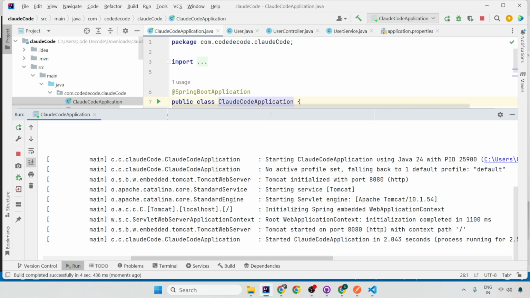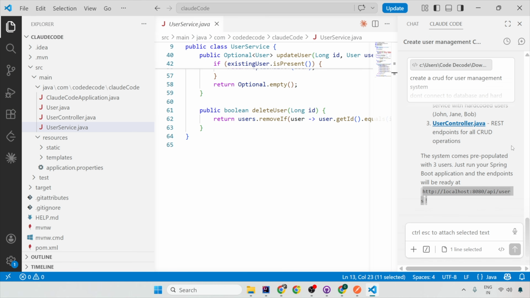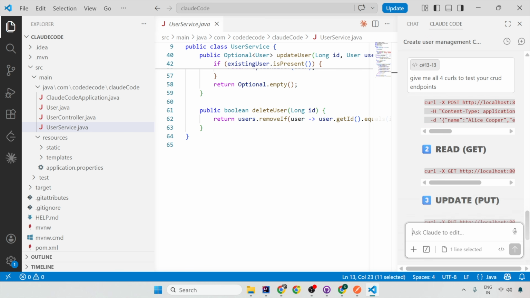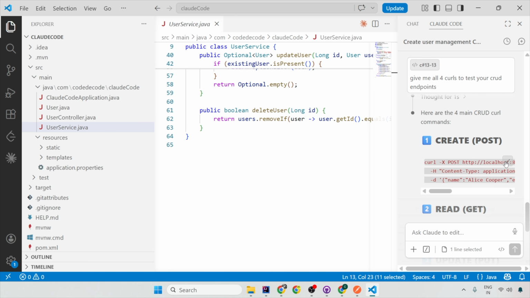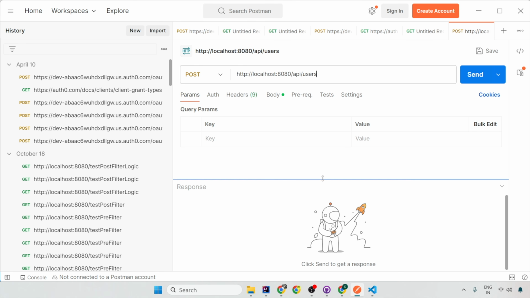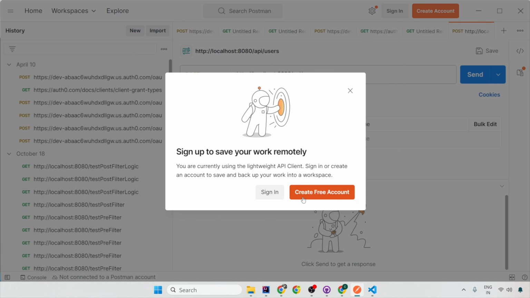This is the console and it says starting Claude Code application, and it has started in these many seconds at port number 8080. And the similar thing is what it has also said, that it will be running at localhost 8080. I asked it to give me all 4 curls to test the CRUD endpoints. So these are the 4 curls that it has given me. I'm going to copy it directly here and I'm going to import it in my Postman. So this is how beautifully it has imported.